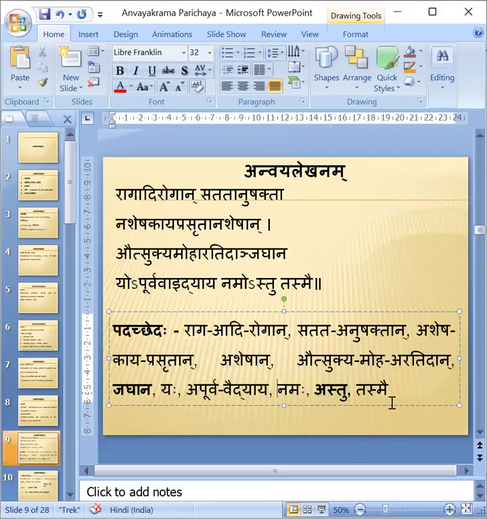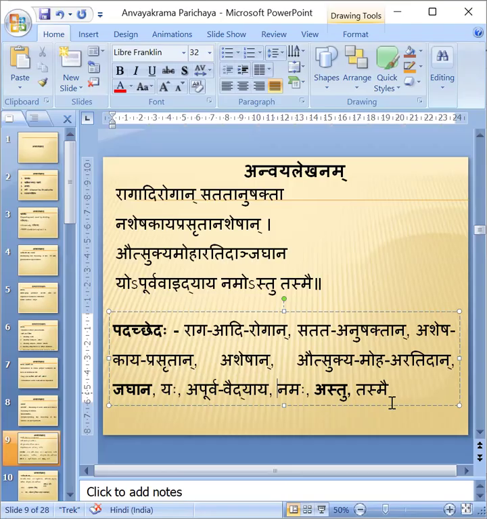Then we have to search for Karta. Karta is not there here because there is no Prathama Vibhakti or Tritiya Vibhakti Shabda. Yaha is there. Yaha is Karta. Yaha Ragadi Rogan Satatanushaktan Asheshakaya Prasrutan Asheshan Autsukya Moha Ratidan Jaghana.